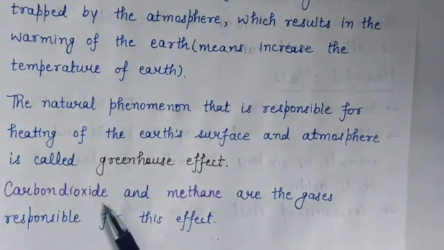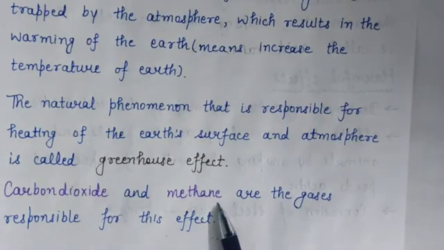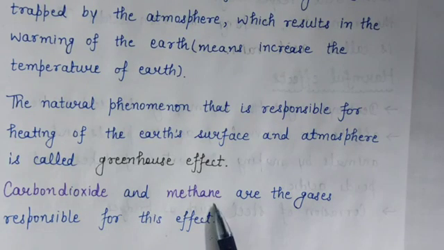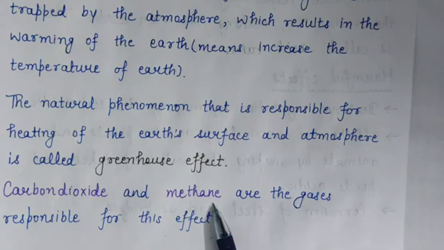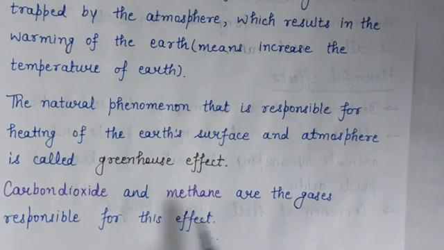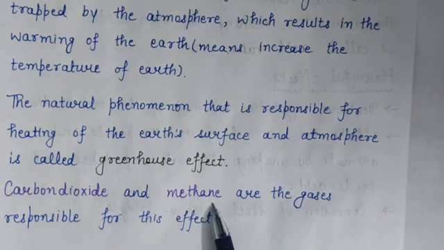And the level of carbon dioxide and methane gas is increased day by day in our atmosphere due to burning of fossil fuels. Because of burning of fossil fuels, methane gas is produced. Means the level of these greenhouse gases increases in the atmosphere day by day.